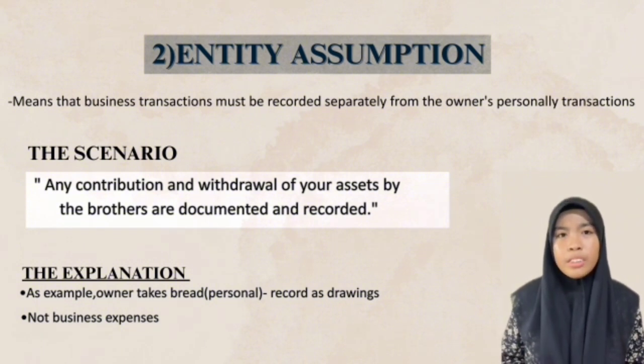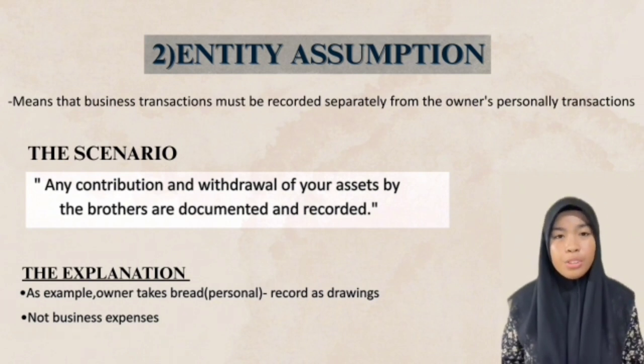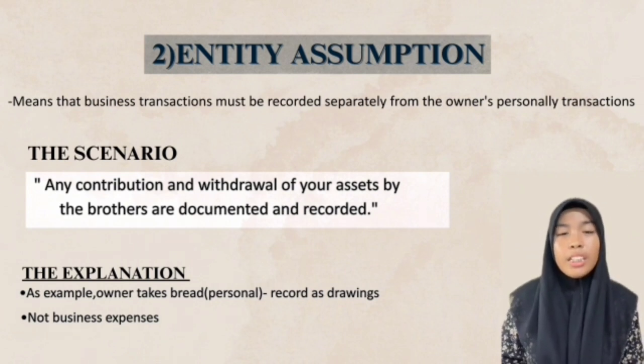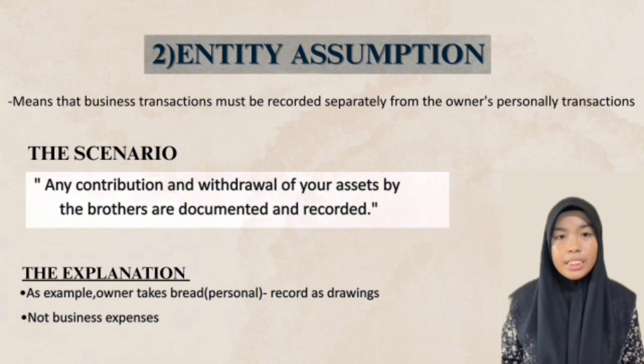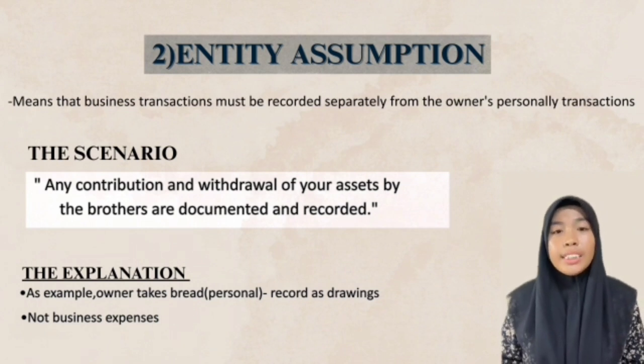This is because when the owner takes money or goods for personal use, it is no longer counted as a business transaction, so it cannot be recorded as an asset due to entity assumption. It is recorded as drawings instead because it reduces the owner's capital, not increases the business asset.